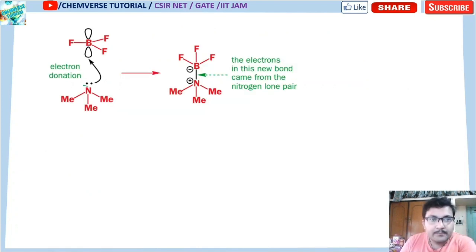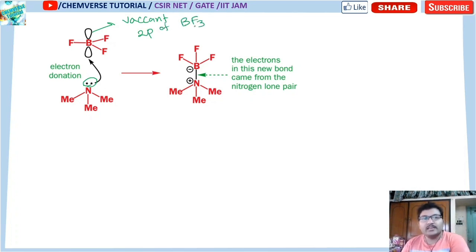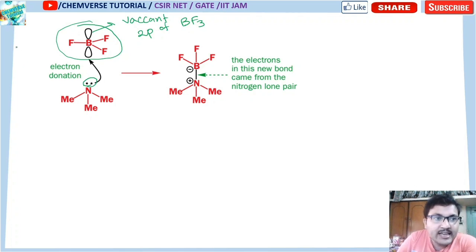Okay, let's take this example. Here the lone pair over nitrogen is donated to the vacant 2p of BF3. So in this reaction, what is actually happening? Look at this BF3 molecule. This BF3 molecule has a vacant 2p orbital. That means it has a crave for electrons. It will try to accept electrons. Something which accepts electrons is nothing but your electrophile. So here BF3 acts as your